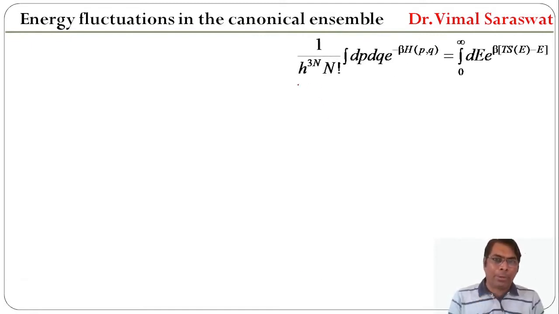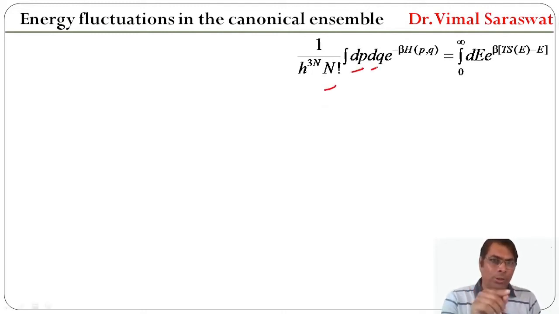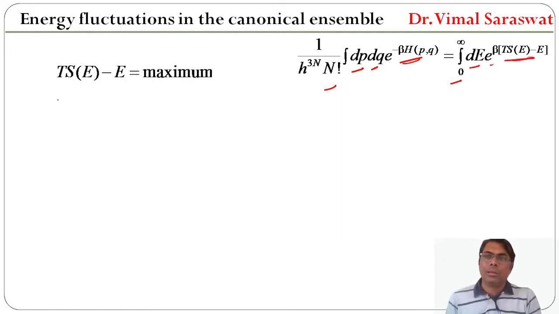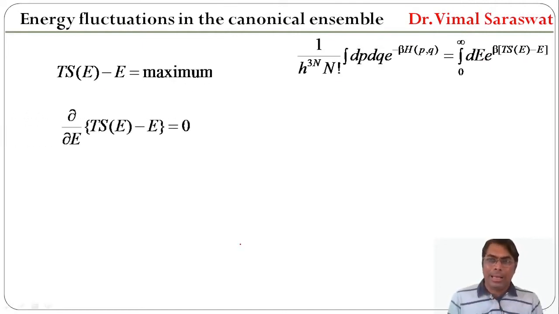Now 1 upon h raised to 3N factorial N integration dp dq exponential minus beta H is equal to integration 0 to infinity dE exponential beta TS minus E. Since TS minus E is maximum, and for maximum first differential will be 0, and first differential gives the condition at what point this value will be maximum.